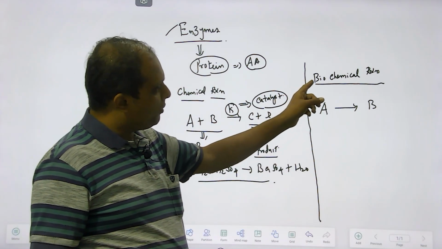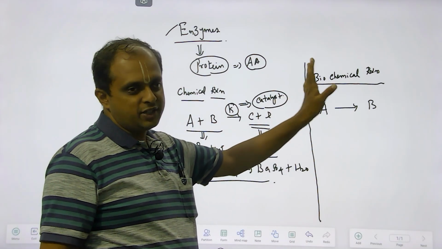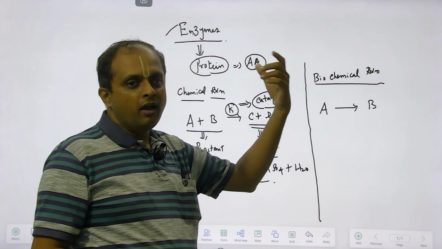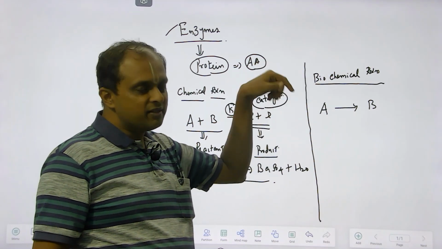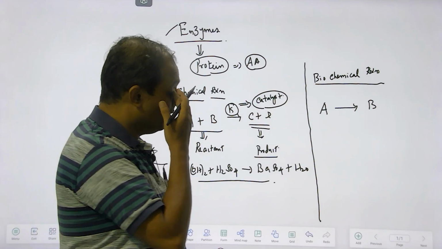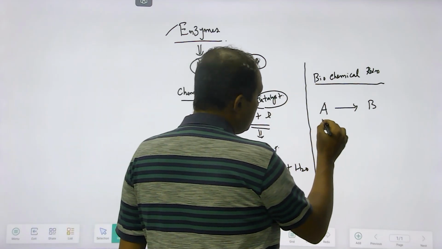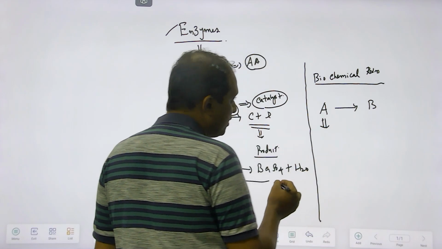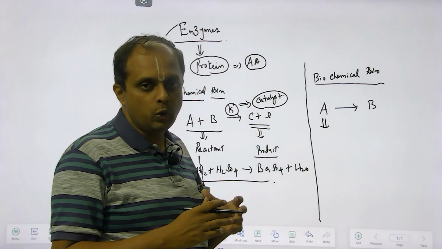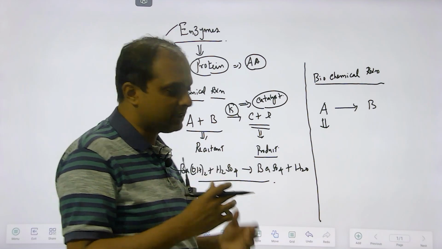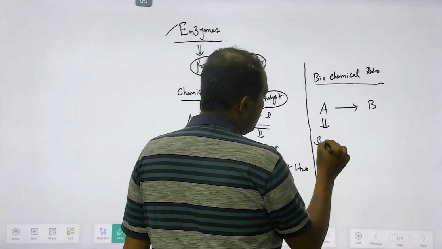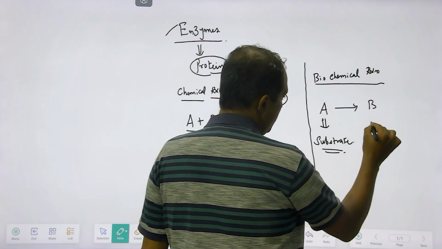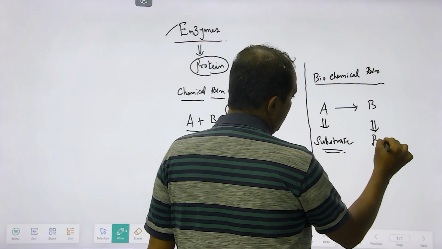I believe you would have got what biochemical reaction means: a chemical reaction happening in a living cell. The bio interprets that this is happening in the living cell. If you consider this again, it has three components. You have a reactant component, but in a biochemical reaction you don't simply call it a reactant; you give it the name substrate, and this is going to be the product.